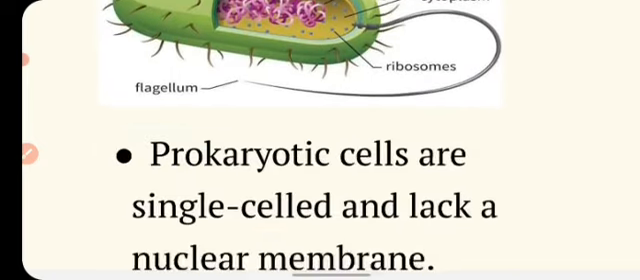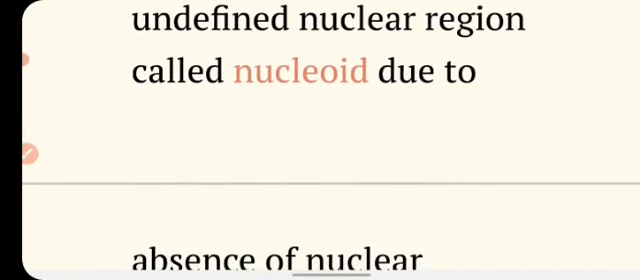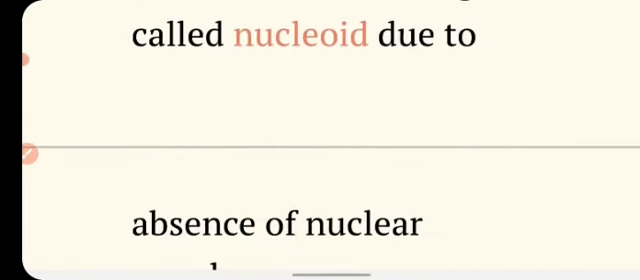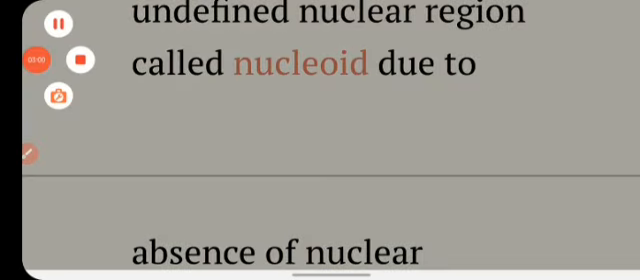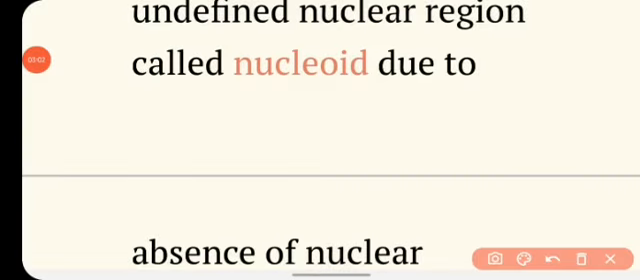The genetic material is a single molecule of circular DNA, and these cells have an undefined nuclear region called the nucleoid, due to the absence of a nuclear membrane. So as you know, the bacteria or prokaryotic cell do not have a nuclear region, their genetic material is not bounded by a nuclear membrane, and in this case the genetic material is called the nucleoid.